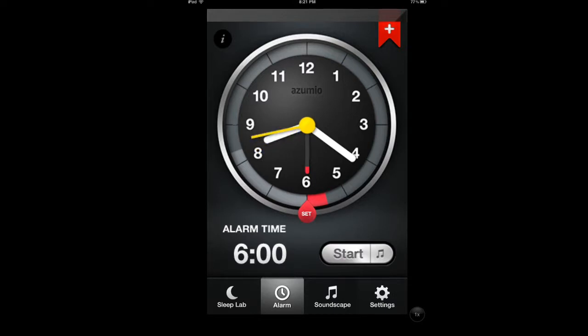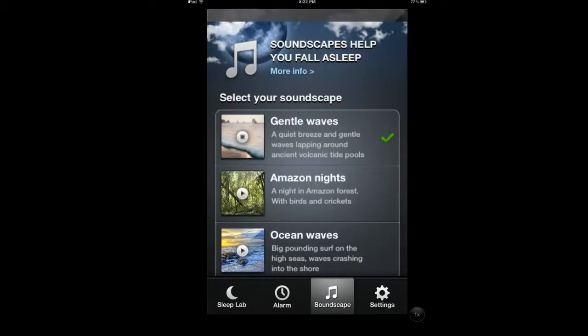So this is an alarm clock and also a sleep cycle analysis app. What it does is, first of all, it has sounds or white noise that you can use to fall asleep. If you have trouble sleeping for whatever reason, maybe you're stressed, it doesn't matter, you can use these sounds, and there you go.